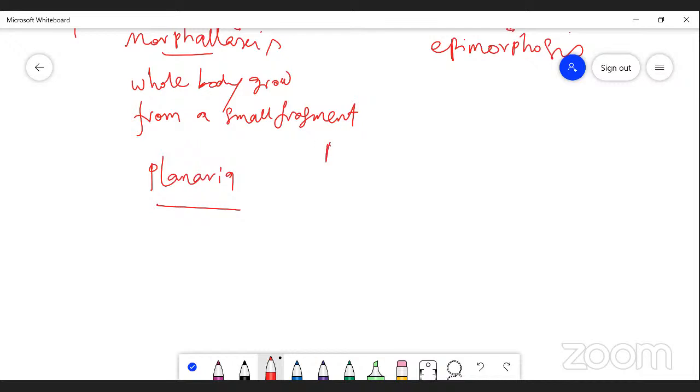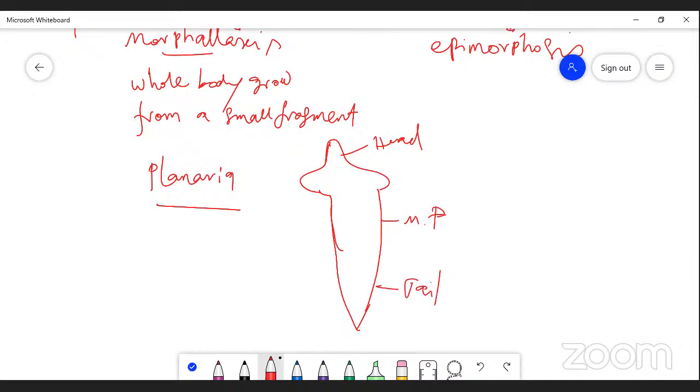Planaria. It is dorsoventrally flattened. The body is divided into three different regions: head, middle piece, and tail region.